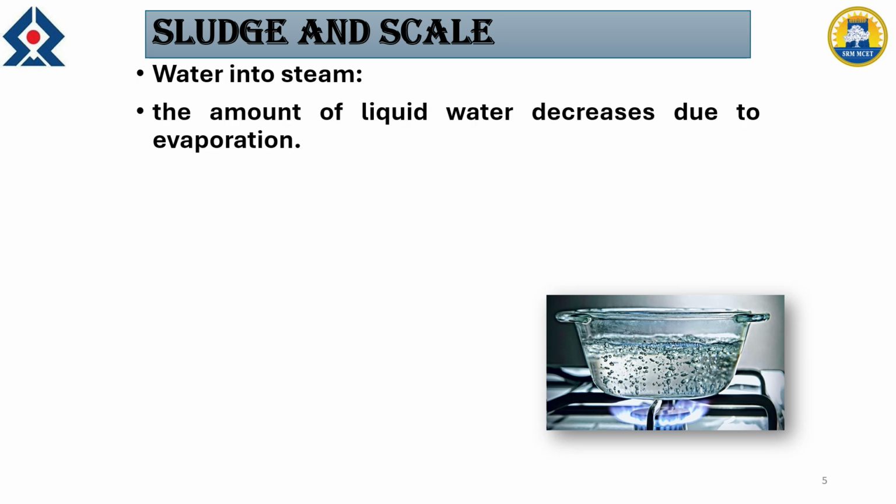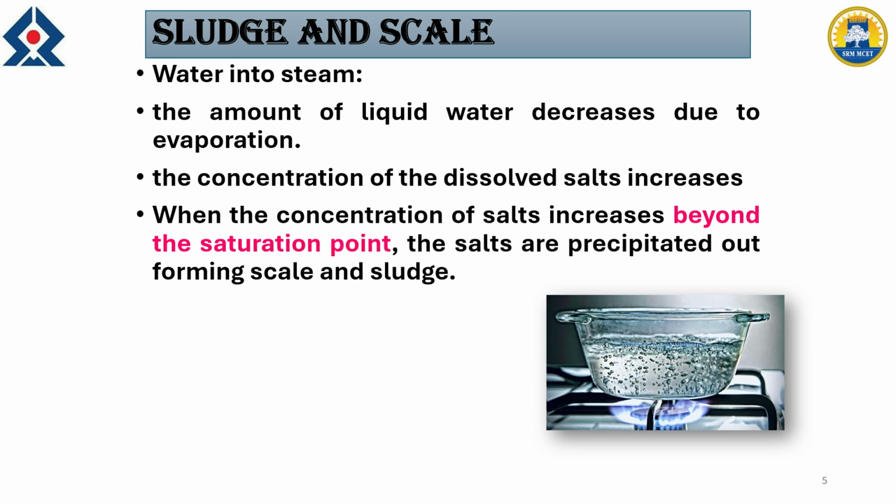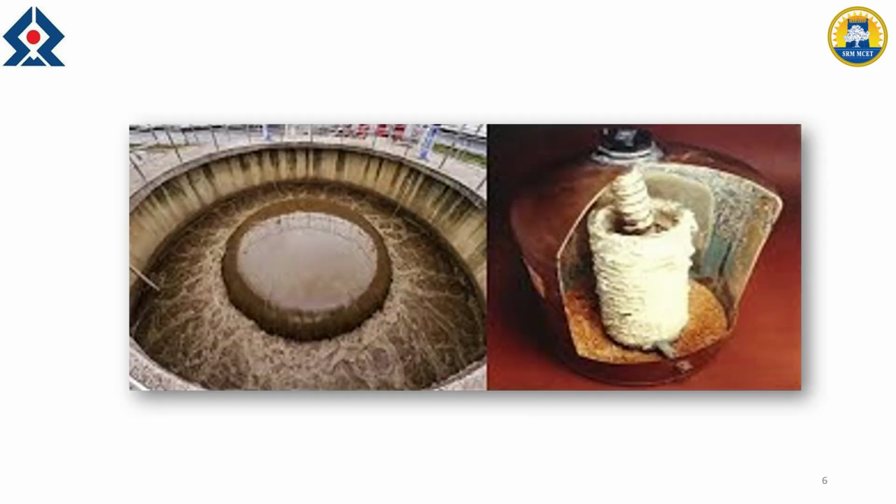In the boiler, our purpose is to convert the water into steam. As the water is converted into steam, the amount of water decreases, and the dissolved salts present in that water become more concentrated. If the concentration increases beyond the saturation point, the salts are thrown out as precipitate. There are two types of precipitate that we are going to discuss, scale and sludge. Based on their quality and nature, we call them scale and sludge.